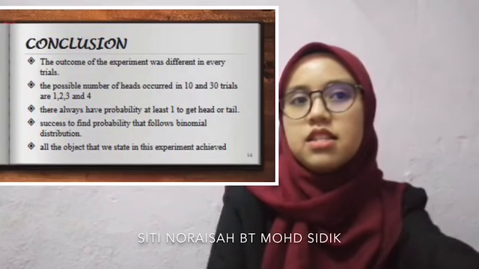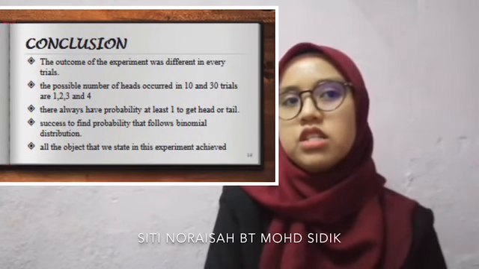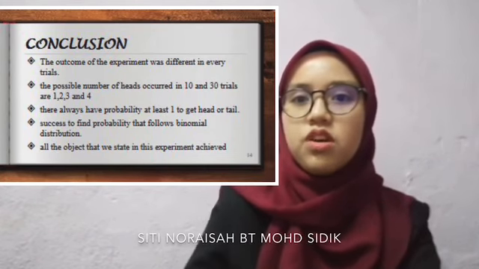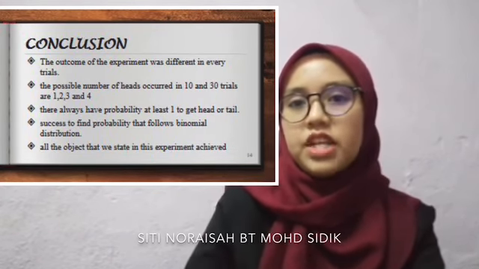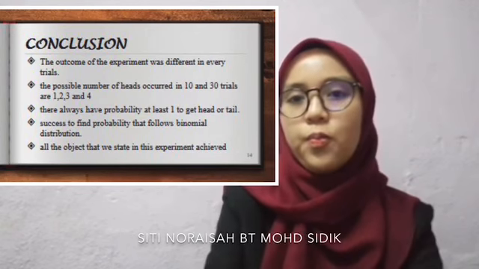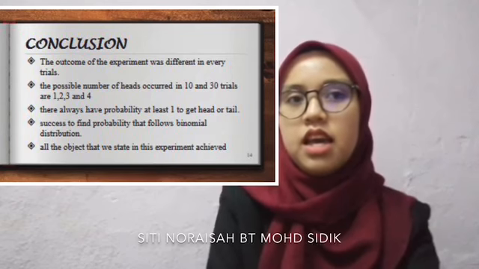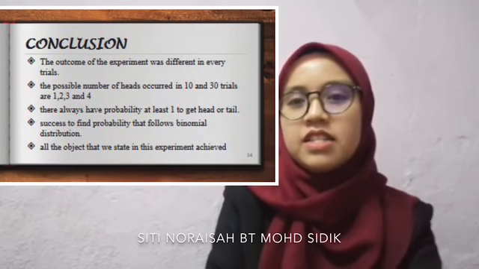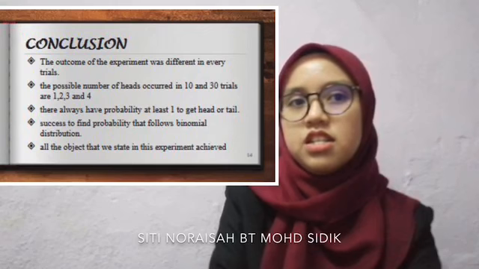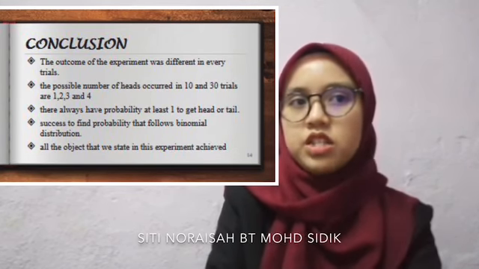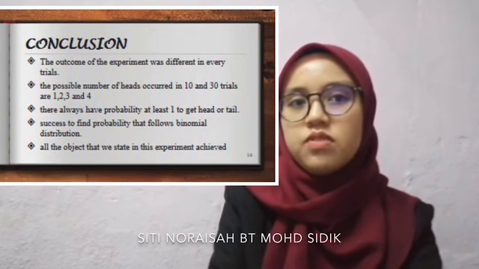So next, for the conclusion, the outcome of the experiment was different in every trial. Every toss of the coins gave us many possible outcomes of hits. I think we learned a lot in this experiment, and we also had fun. Overall, we suggest finding probabilities that follow the binomial distribution. So all the objectives that we stated in the experiment are achieved.